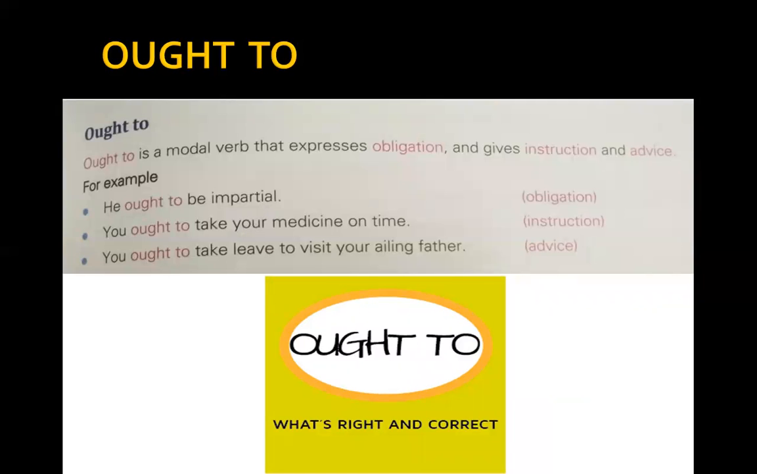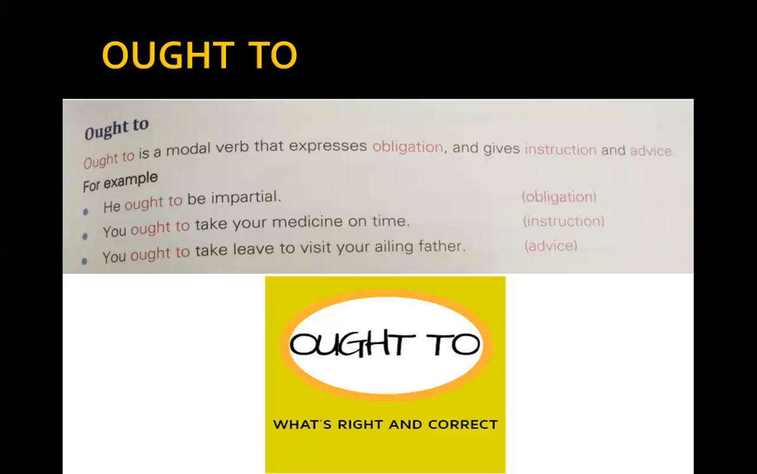Now we come to ought to. Ought to is a modal verb that expresses obligation and gives instructions and advice. For example, he ought to be impartial. It's an obligation. Again, you ought to take your medicines on time. That's an instruction. You ought to take leave to visit your ailing father. That's an advice. Now, ought to is used to give advice or make recommendations.